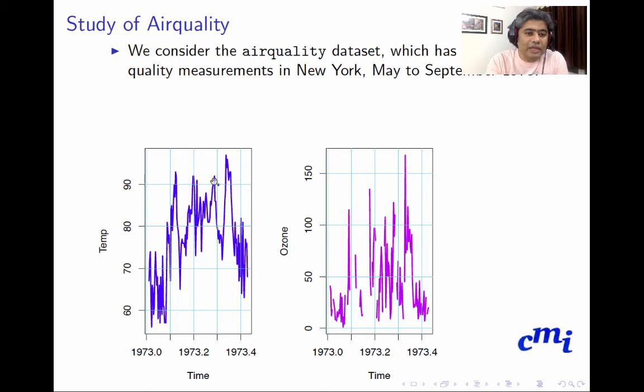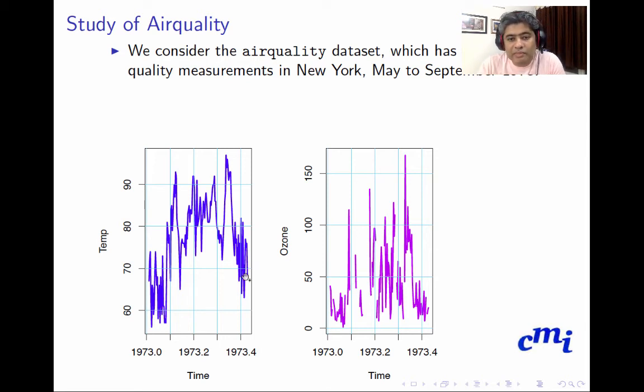So temperature rises, in degrees Fahrenheit. Initially in May it will be around 60 to 70 degrees Fahrenheit, and then around June, July, August it will be around 80 to 90. Sometimes it may drop, but typically it is around 80 to 90, and then it drops around September.